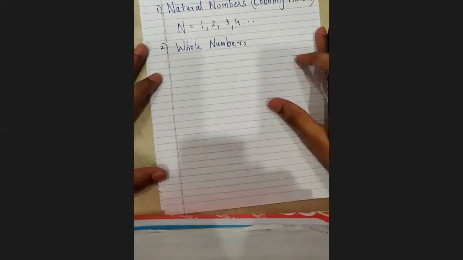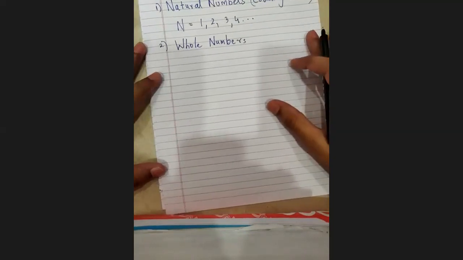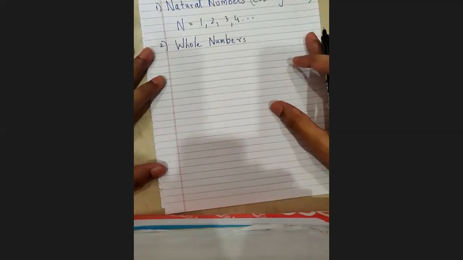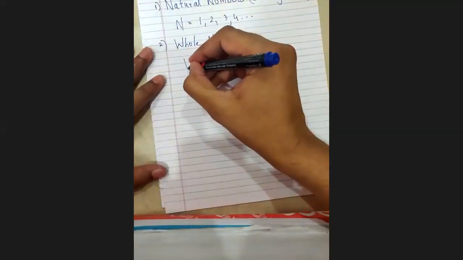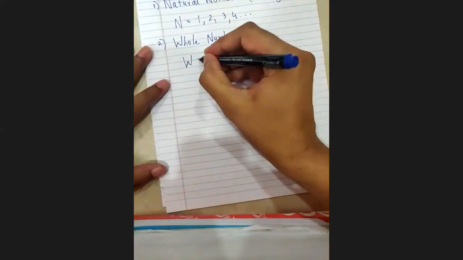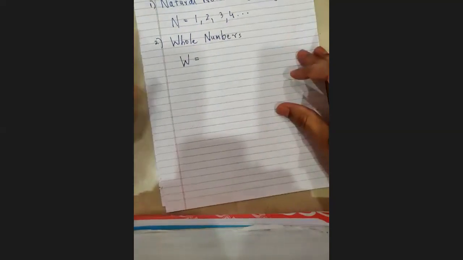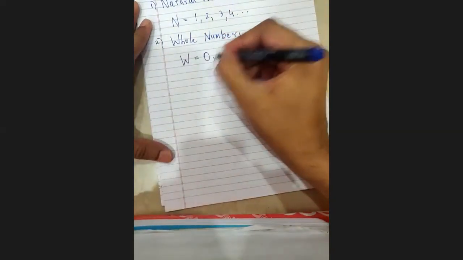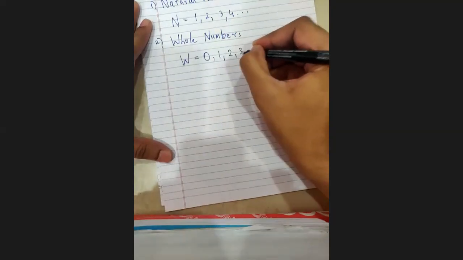I'm going slow so that I hope everyone is writing with me. And if I ask you what letter shall I denote the whole numbers by? The letter that we'll be using is W. The whole number starts from W, is equal to, and which numbers will come in whole numbers? Yes, we will start from 0 and then 1, 2, 3, 4, and so on.